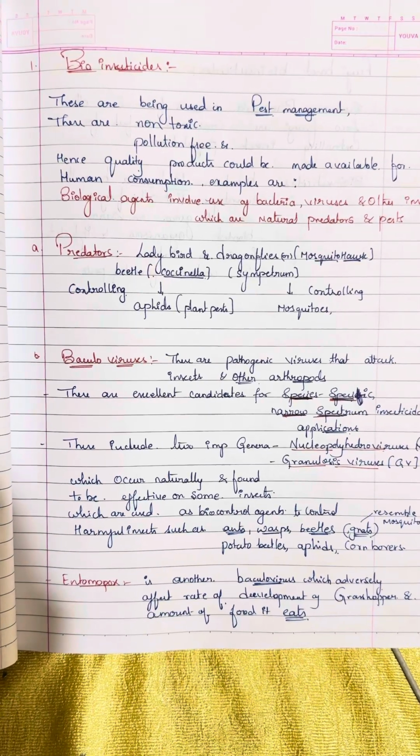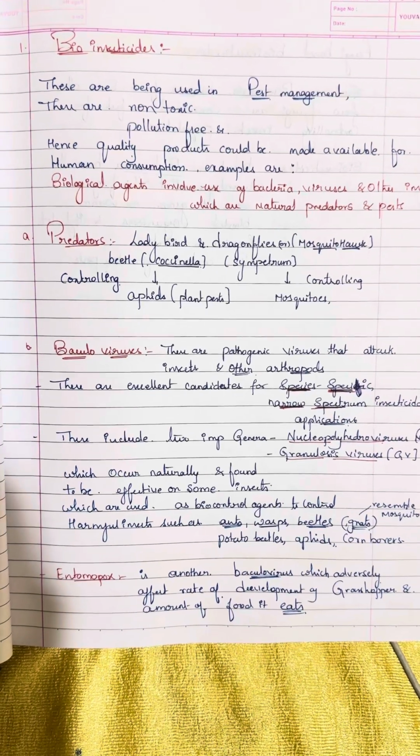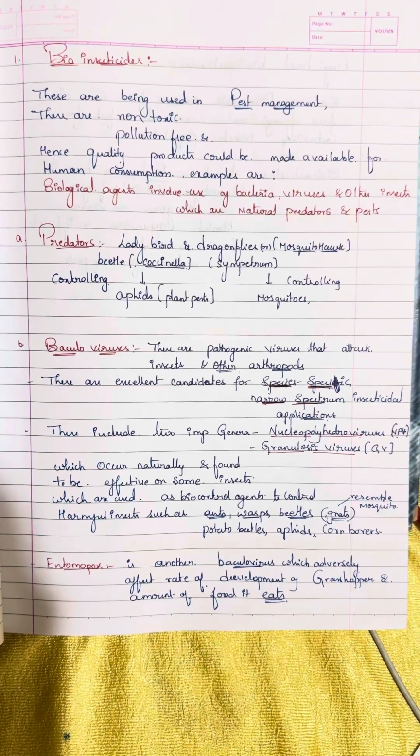Baculoviruses. These are pathogenic viruses that attack insects and other arthropods. These are excellent candidates for species-specific narrow-spectrum insecticidal applications.